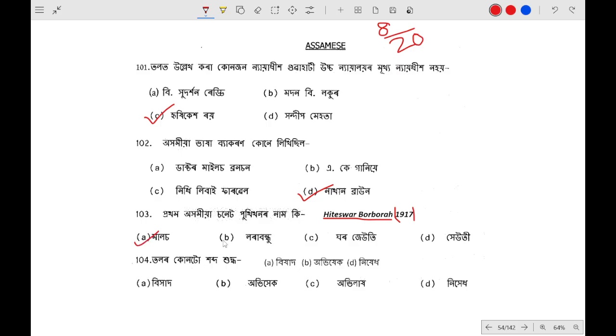So what is the name? Malos. Which of the following words is correct? I have already given that the correct option will be C. C is the correct one. All of these are wrong. This is wrong, this is wrong, and these are the correct spellings.